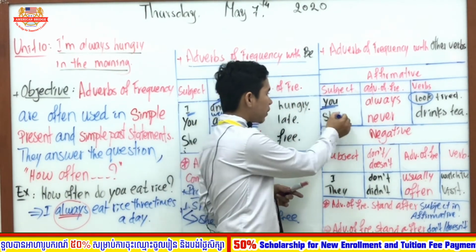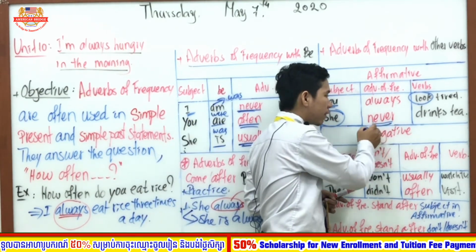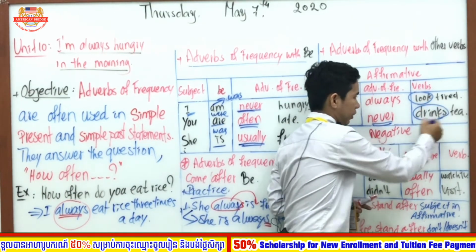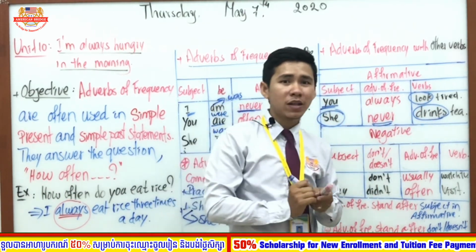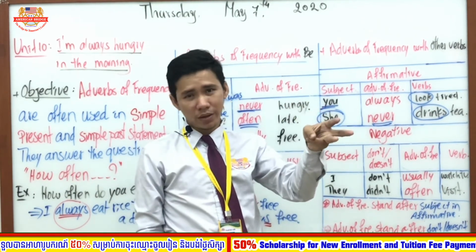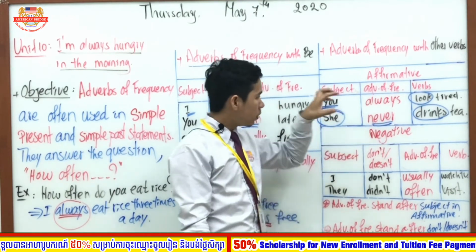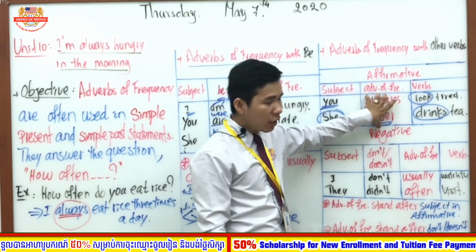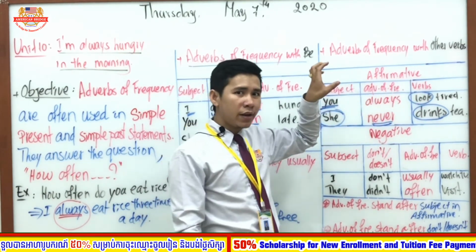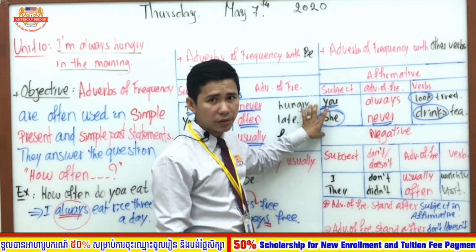But when you use the subject he, she, or it, even though you have adverb of frequency always in here, the verbs must be changed. As you know, in present simple, the verb with he, she, it must add s, es, or ies. So in here, it is also the same. You do not focus on adverb of frequency, but you focus on the verbs in the statement, whether the verb changes or not depending on the subject.